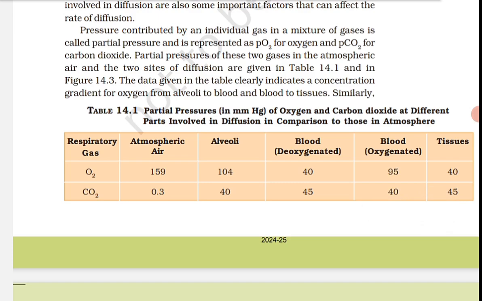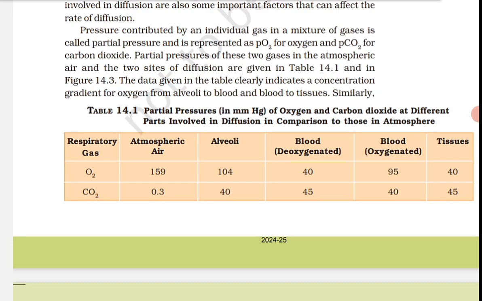Pressure contributed by an individual gas in a mixture of gases is called partial pressure, and is represented as PO2 for oxygen and PCO2 for carbon dioxide. Partial pressure of these two gases in the atmospheric air and the two sites of diffusion are given in the table and in figure 14.3.